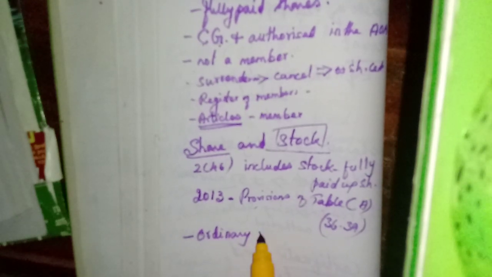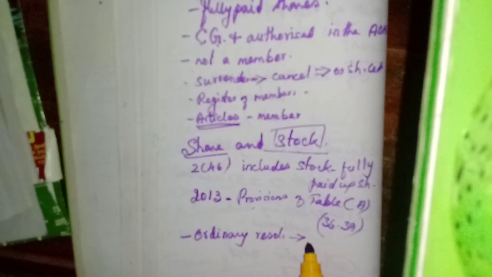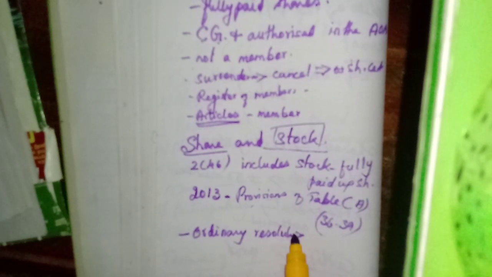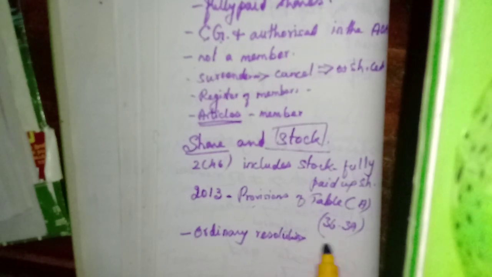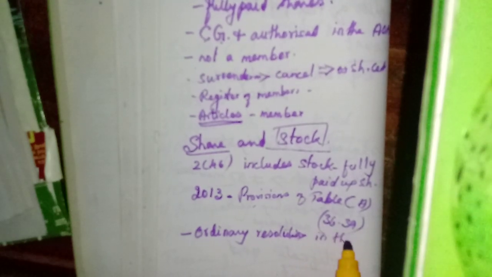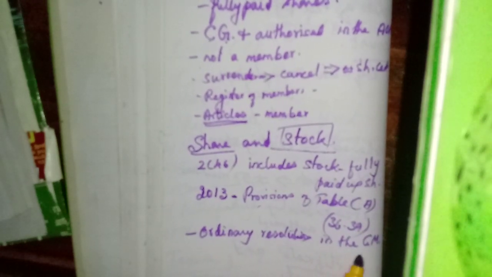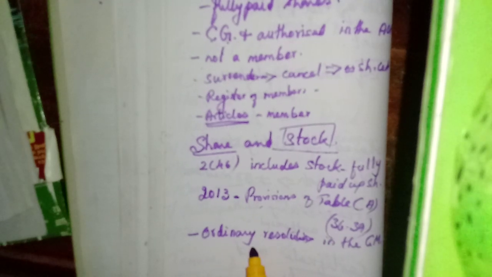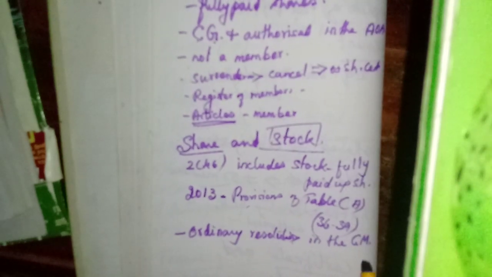Resolutions you will learn in the last lesson, passing them at the time of a meeting, ordinary and special resolutions. In the general meeting they will pass many resolutions; if by simple majority, that is called an ordinary resolution, and if by a larger majority, that is called a special resolution.